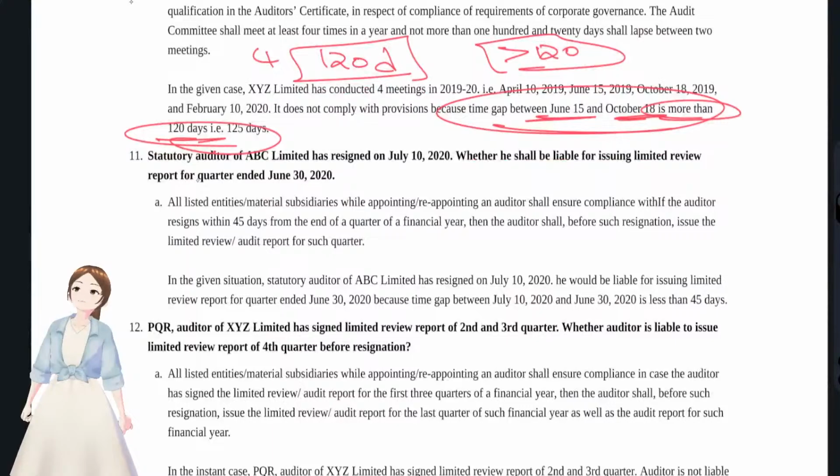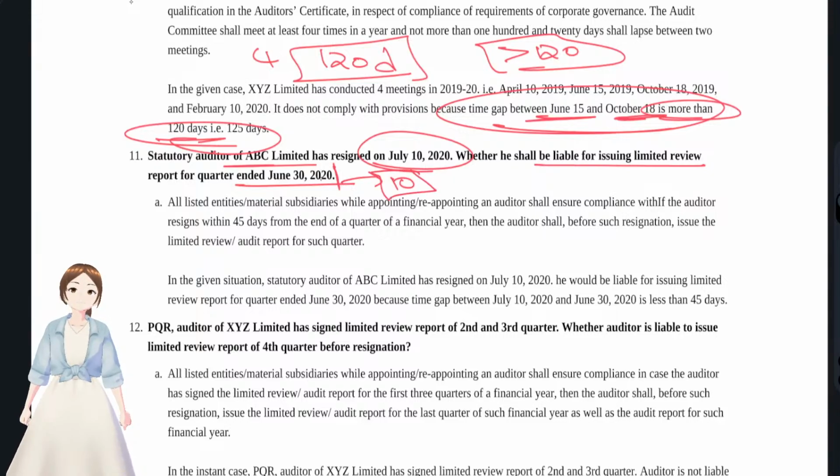The statutory auditor of ABC Limited has resigned on July 10th, 2020. Whether he shall be liable for issuing a limited review for the quarter ended June? You see, after the June quarter, he had resigned within 10 days, right?